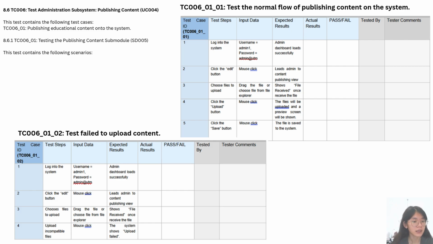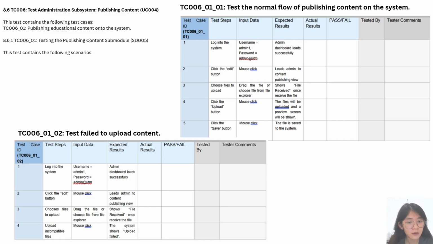Please try. The next test case is TC006, which is publishing educational content onto the system. The first scenario is to test the normal flow of publishing content, and the second scenario is to test failure to upload the content. For the first test scenario, first we log into the system by using the admin account and click the edit button, and the system will lead the admin to the content publishing view.